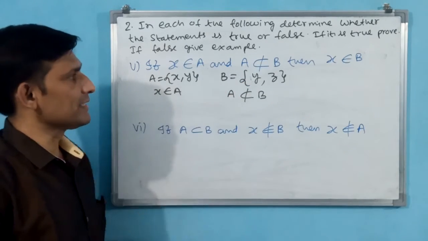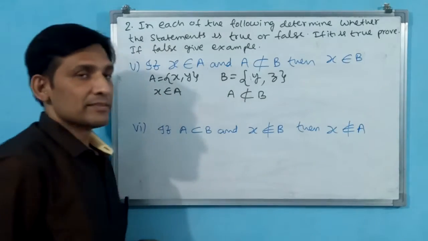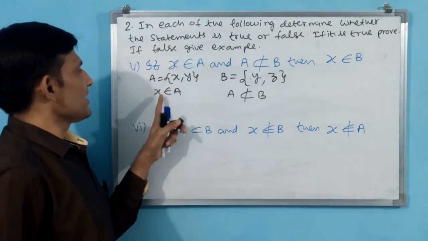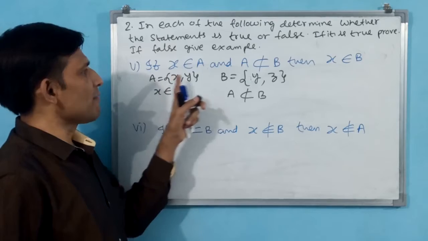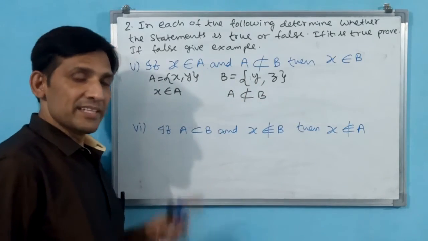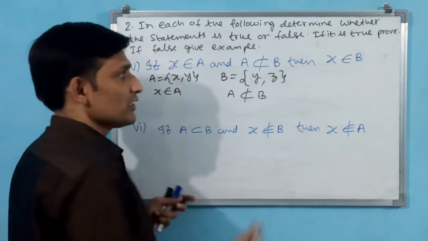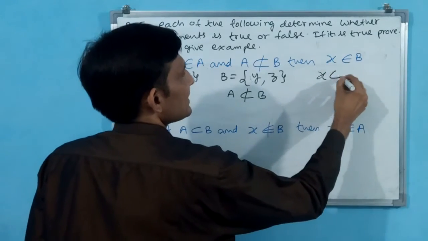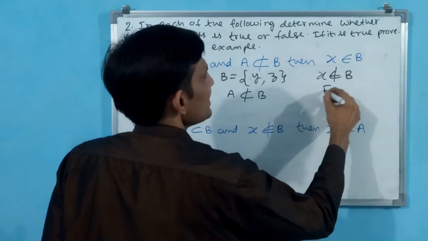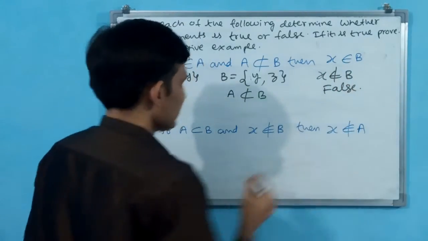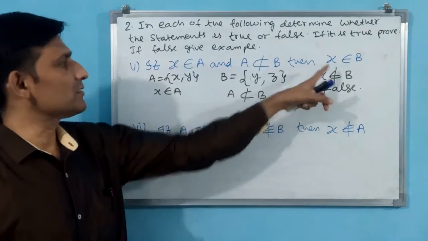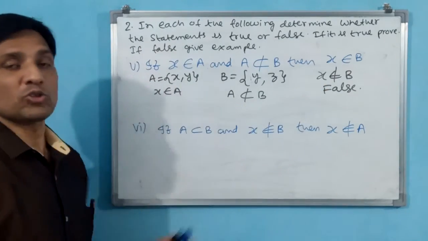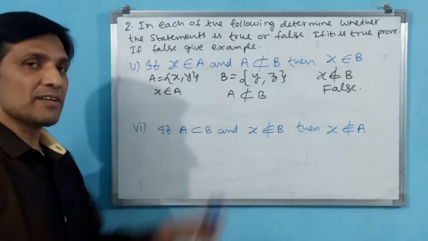That is why I have written like this. Then you come to third. X belongs to B. X is in A, but in B is it there? No, not there. Then it is false. X belongs to B is false, and in this way also we can make sets. That is the funda here.